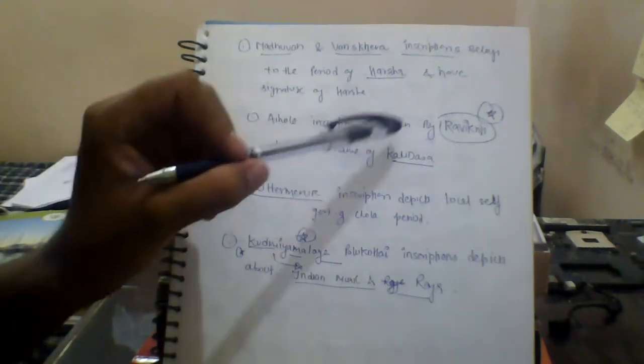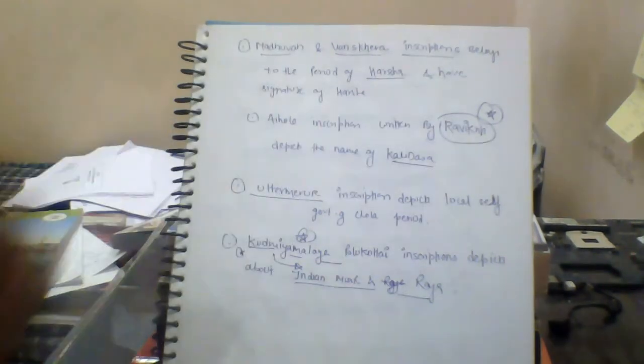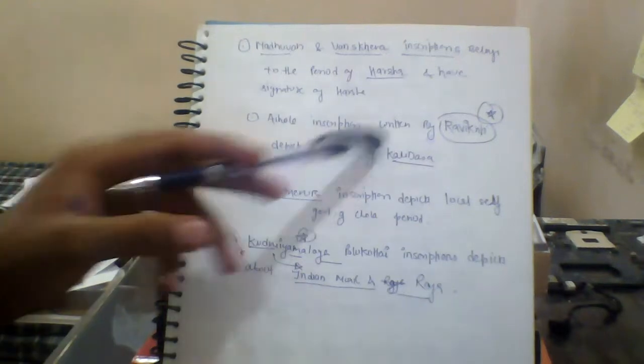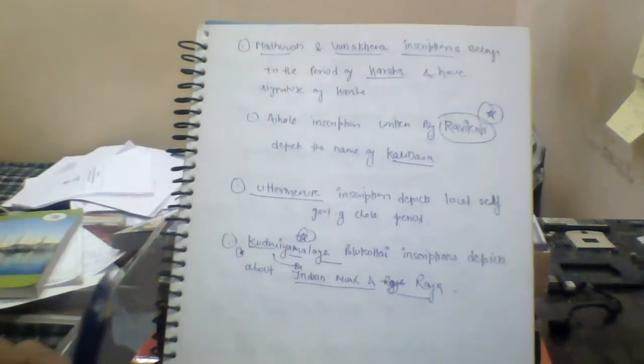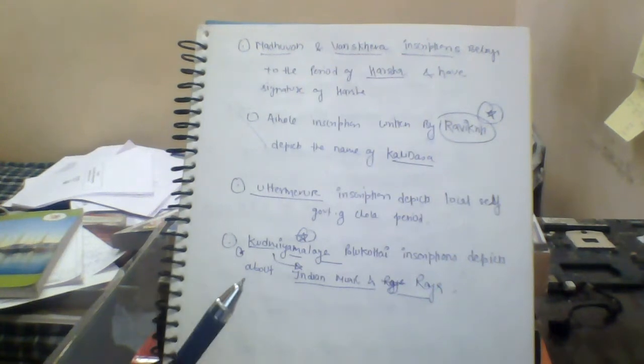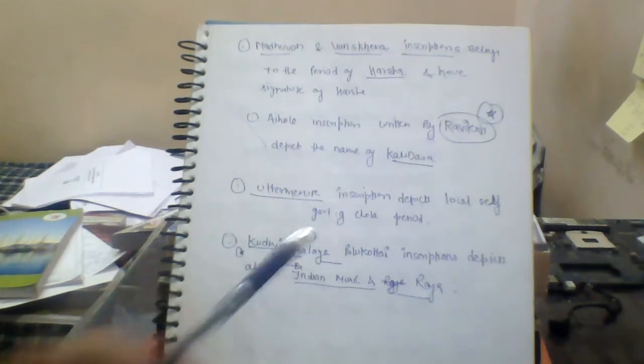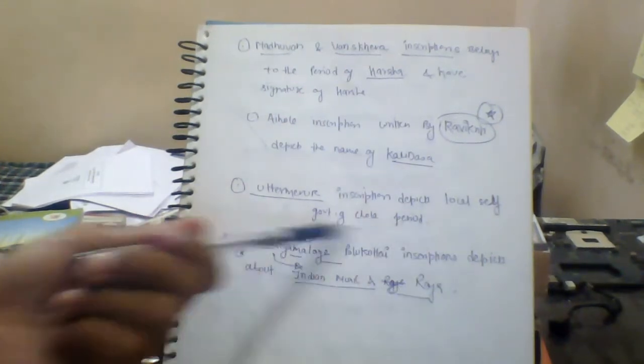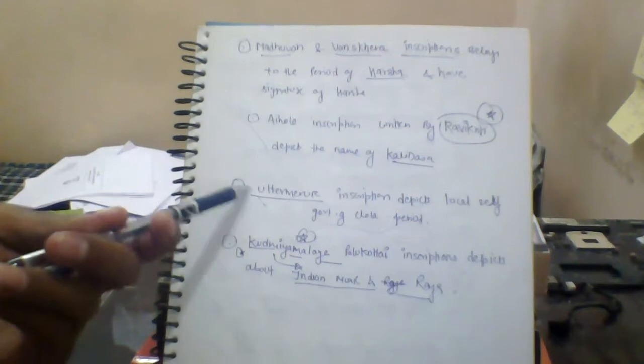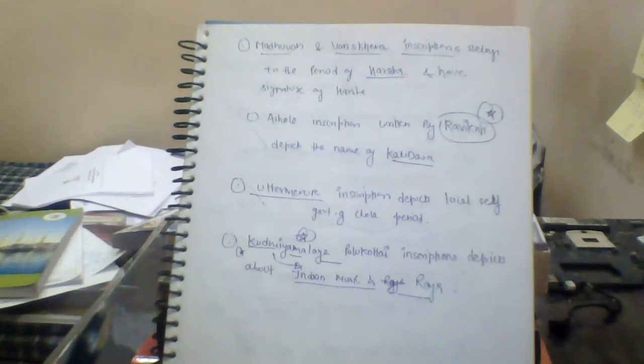The Aihole inscription, written by Ravikirti, as I also told you, mentions the name of Kalidasa. So this is also important. Then the Uttaramerur inscription depicts the local self-government of the Chola period, which was very famous. It's also important, you have to remember this.